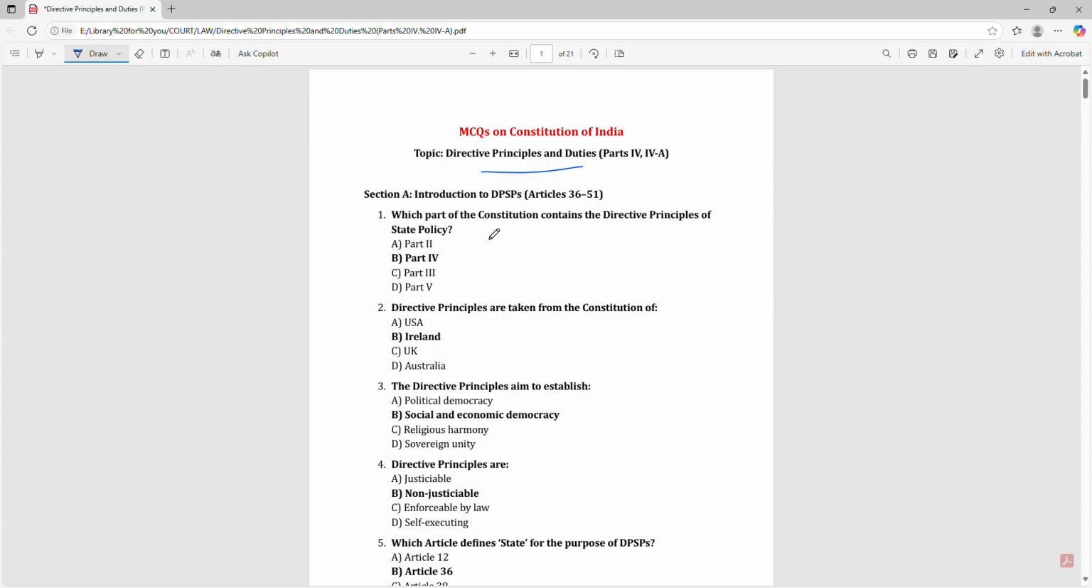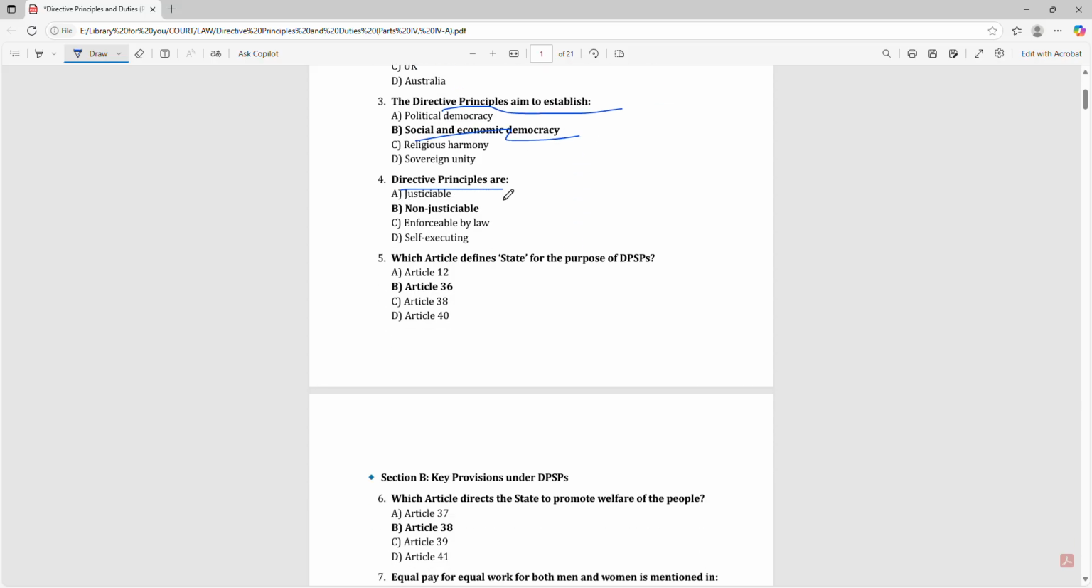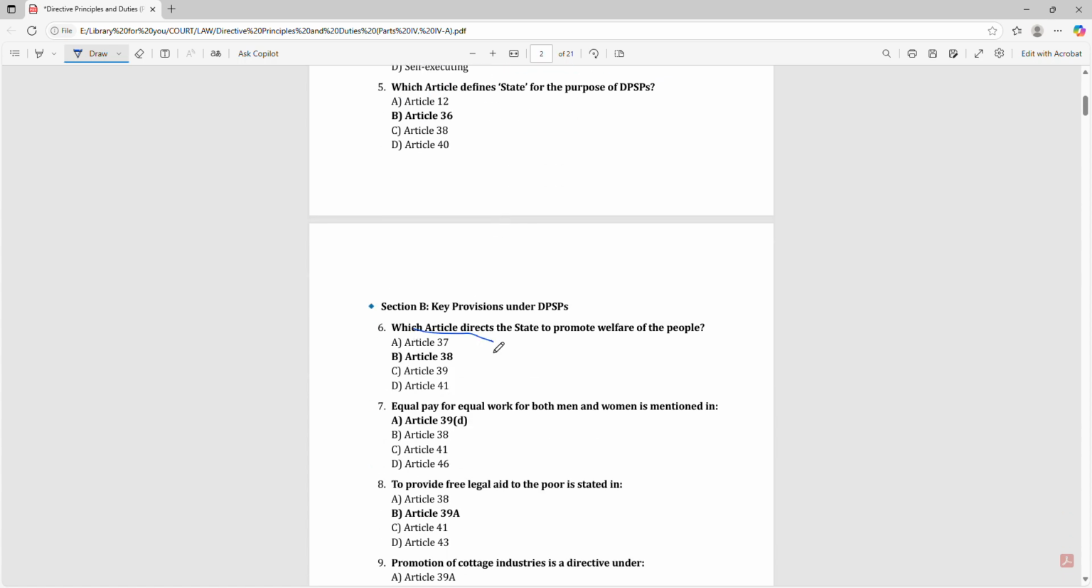Which part of the constitution contains the directive principles of state policy? Part IV. Directive principles are taken from the constitution of Ireland. The directive principles aim to establish social and economic democracy. Directive principles are non-justiciable. Which article directs the state to promote the welfare of the people?